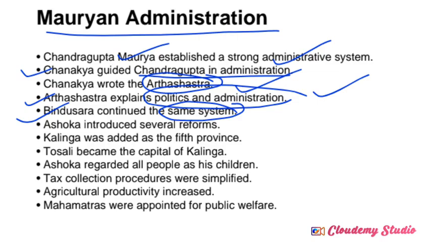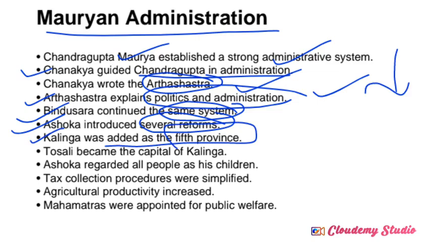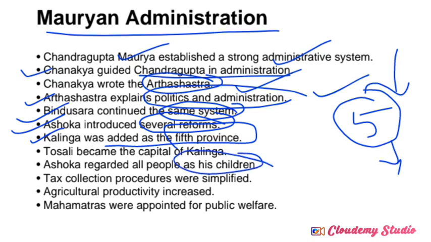After Bindusara, Ashoka introduced several reforms in the administration system. Several reforms means he brought some changes to the Mauryan administration. Kalinga was added as the 5th province. How many provinces were there in the Mauryan empire? The answer is 5. The 5th province was Kalinga. Next, Tosali became the capital of Kalinga. Ashoka regarded all people as his children, meaning he treated everyone equally like his own children.